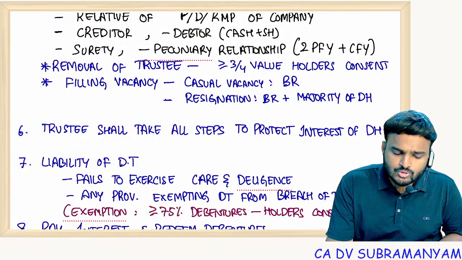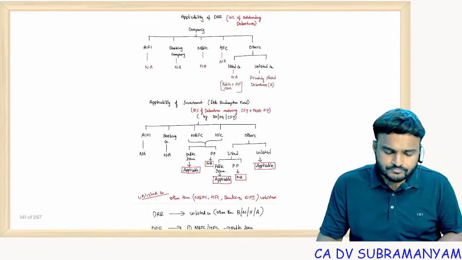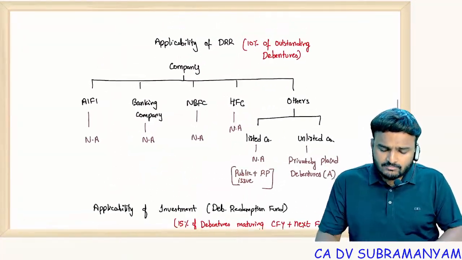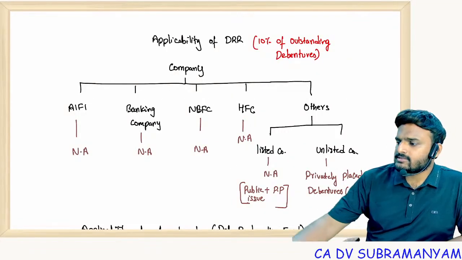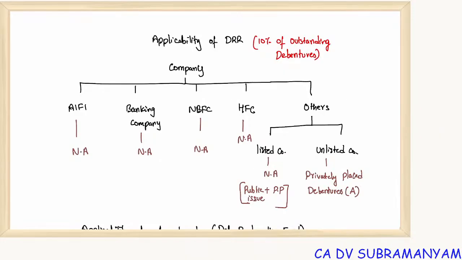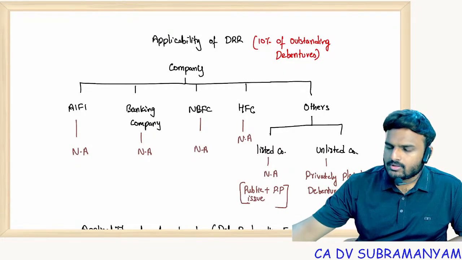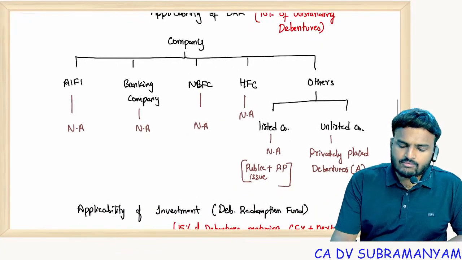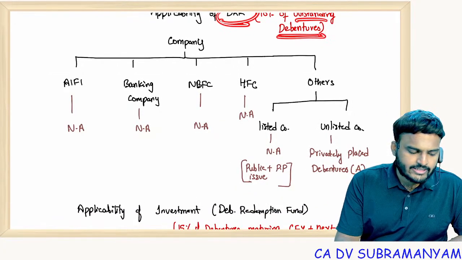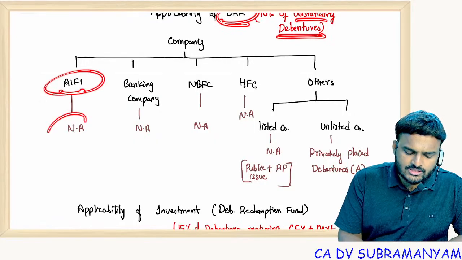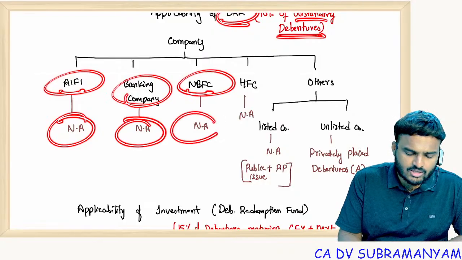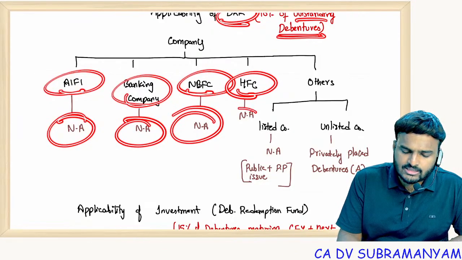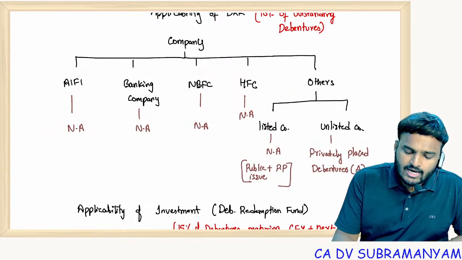But let me show you with respect to DRR. Please take a screenshot of this. So DRR, 10% of the outstanding debentures, you have to create DRR. For all India financial institutions, DRR not applicable. Banking companies, DRR not applicable. NBFC, DRR not applicable. Housing finance companies, DRR not applicable. Only other than these four